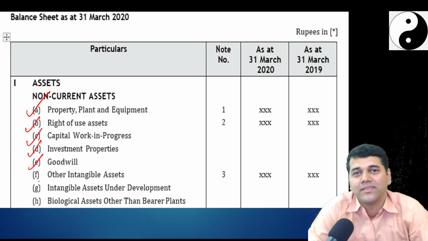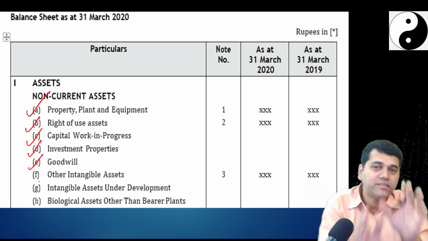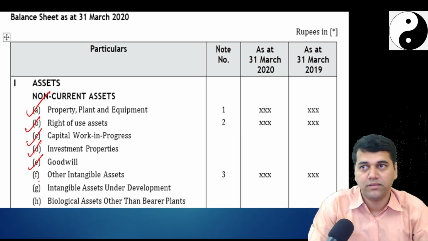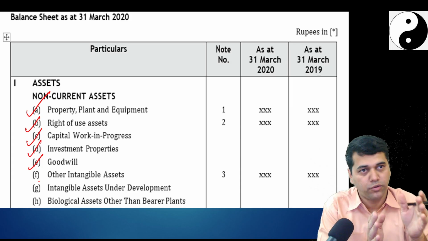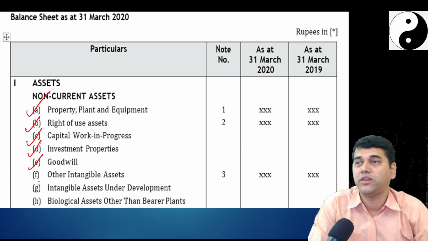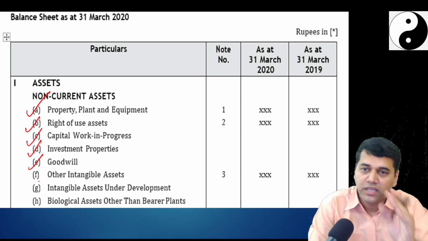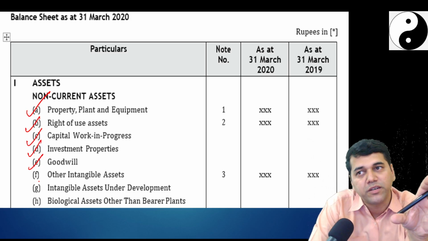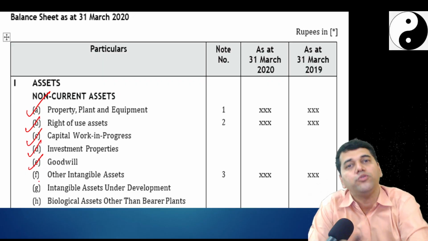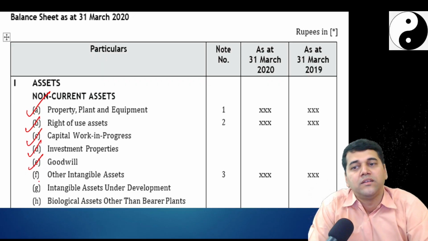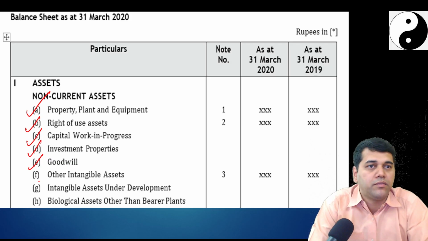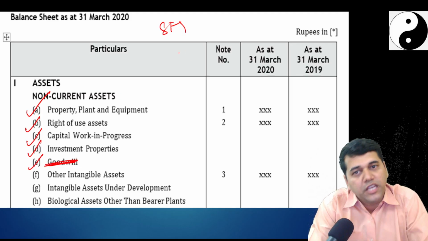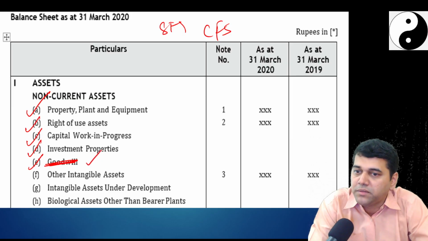Correct? That means for Schedule 3 this is applicable. This same format. See, in Schedule 3 you have got Division A, B, C. A is for accounting standard, B is for your Ind AS, C is for your consolidation or something, NBFC I think. Here you have got Part A, B, C, 1, 2, 3. For consolidated financial statements also, for standalone financial statements also, you have got the same format. Something is not applicable because if you are preparing SFS, this doesn't become applicable to you. If it becomes a CFS, this becomes applicable. Are you clear?